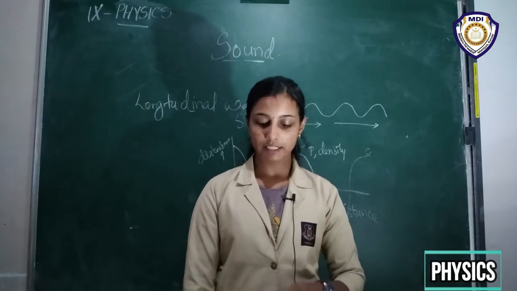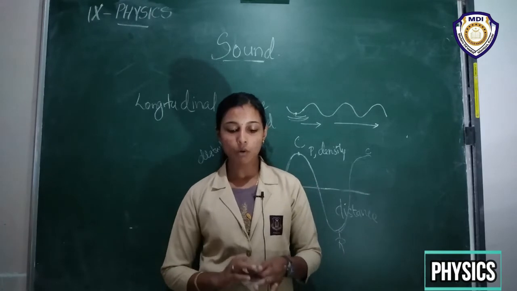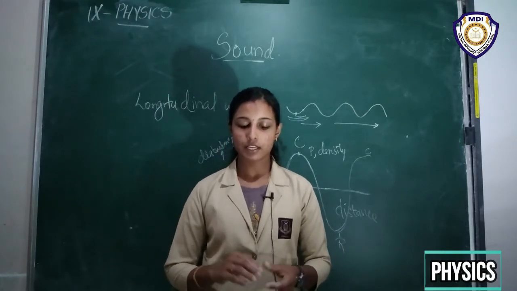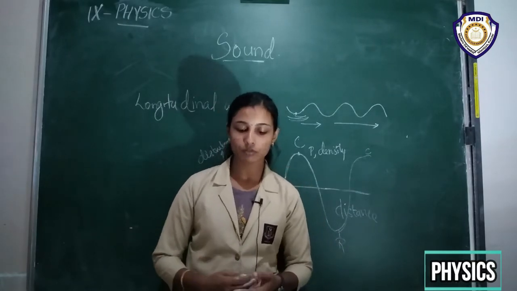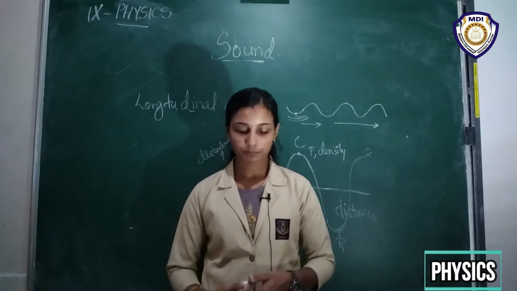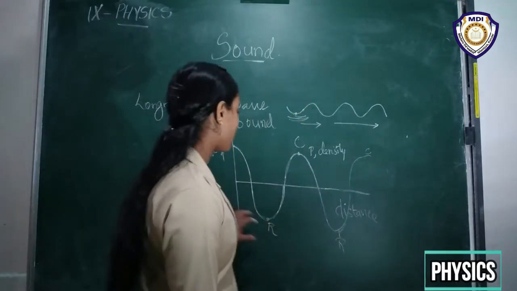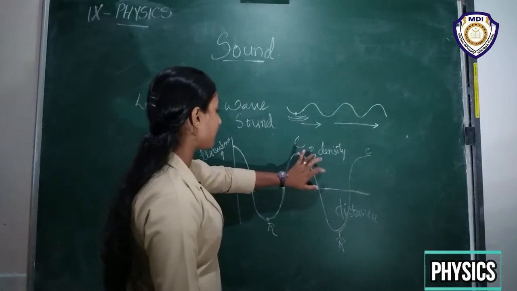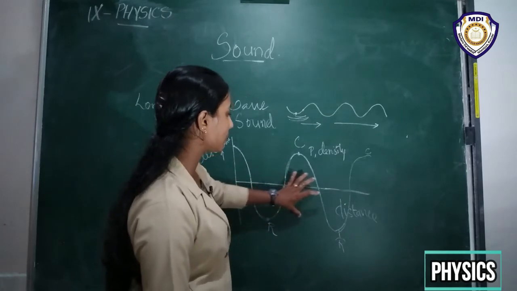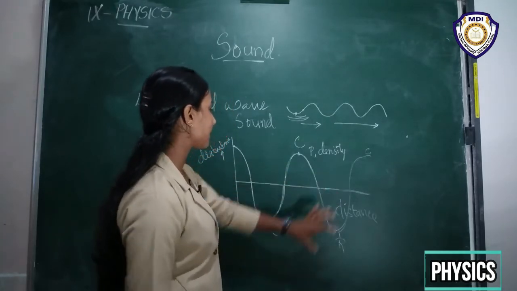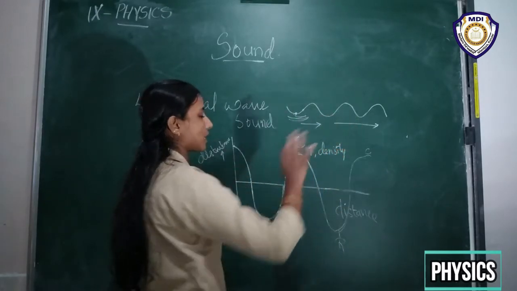The sound wave in graphic form is shown in figure 12.8, which represents how density and pressure change when a sound wave moves in the medium. The density as well as the pressure of the medium at a given time varies with the distance, right? So at a given time the density and the pressure vary with the distance, right? So when the disturbance moves in this direction, what happens? It produces a rarefaction region, compression region, rarefaction, compression region, like that.